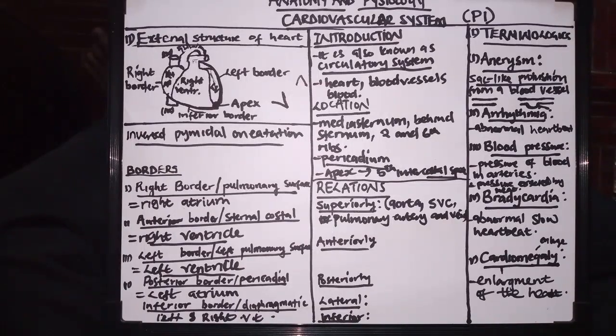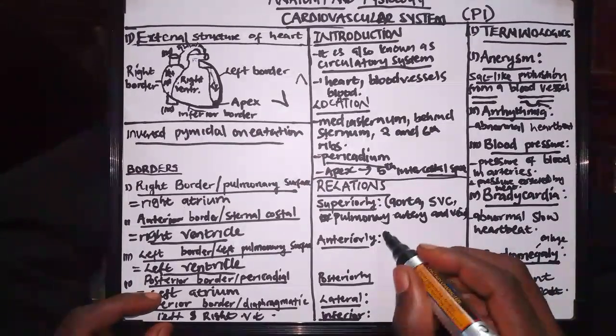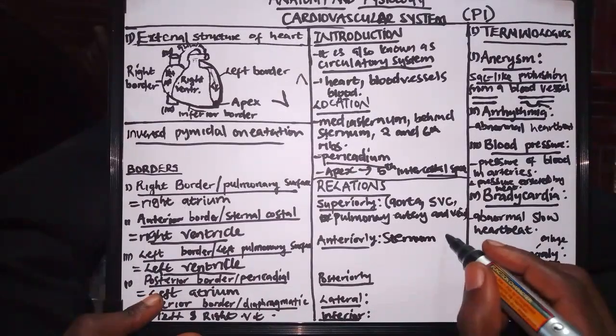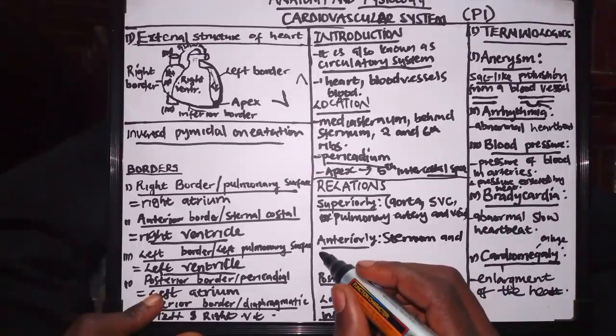Then next we are going to talk about the anterior relations. What are the anterior relations? Anteriorly, even if you touch your chest, the first thing you will touch is your sternum. And we say that the heart is between the second and sixth rib. So anteriorly we have the sternum and ribs.